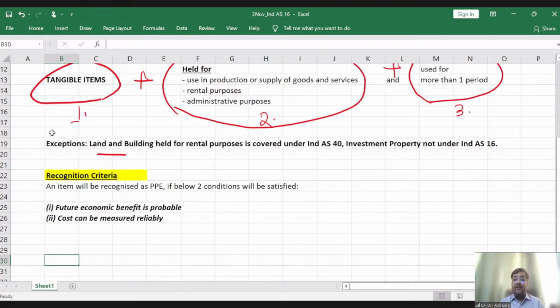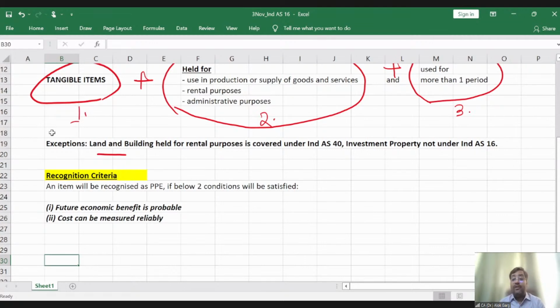Answer is yes. Can I use that car for going to any places, taking the goods from one place to another? So of course I will consume all the benefits associated with the car. So of course future economic benefit is probable, and of course cost is also known because I have purchased the car. Generally, point number 2 will be satisfied always. Why? Because if you purchase something, you know the cost. So this car has to be recognized as PPE provided that the definition of PPE will be satisfied.